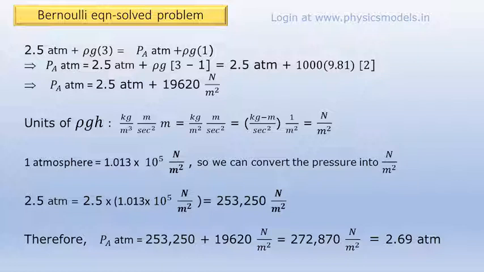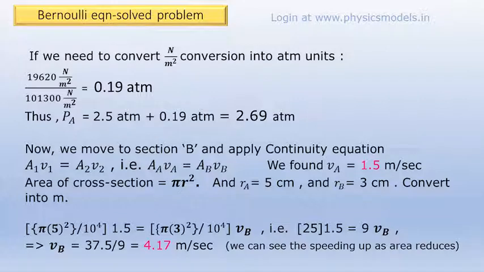So convert 2.5 atmospheres, and that becomes 253,250 Newton per meter squared. This we can add to 19,620 Newton per meter squared, and we will get a total of 272,870 Newton per meter squared. We can also convert it back into atmospheres as shown, and we will get 2.69 atmospheres. The conversion of Newton per meter square back to atmospheres is shown here as a further explanation.